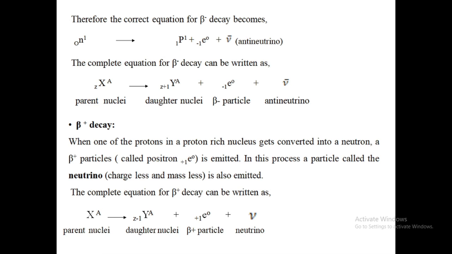Beta plus decay. When one of the protons in a proton-rich nucleus gets converted into a neutron, a beta plus particle called a positron, that is +1e0, is emitted. In this process, a particle called a neutrino, that is a chargeless and massless particle, is emitted. The complete equation for beta plus decay is written as ZXA converted into Z-1 YA plus +1e0 plus nu, that is, neutrino.